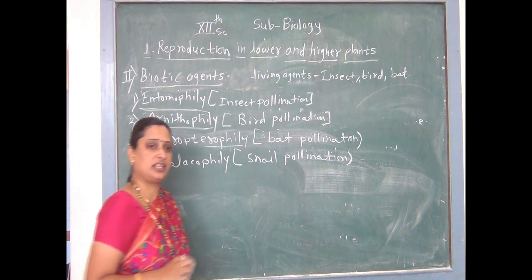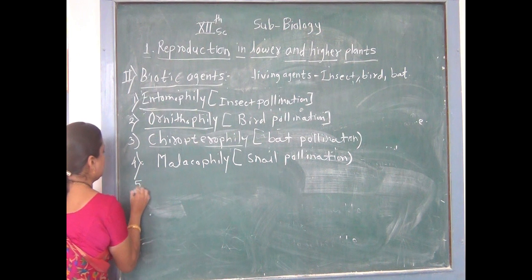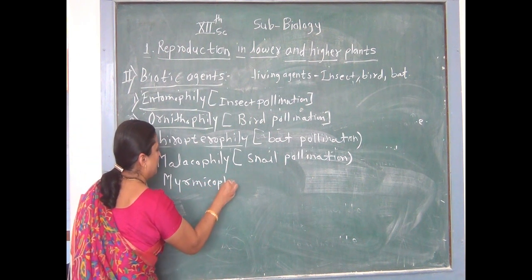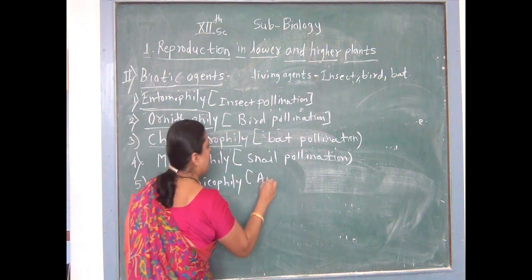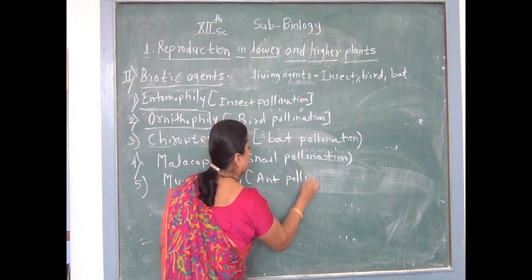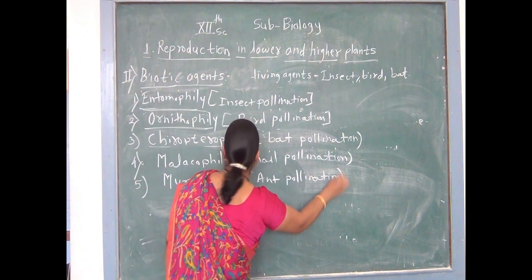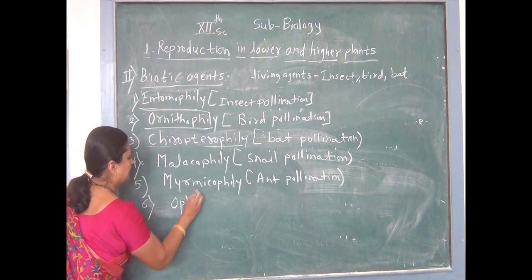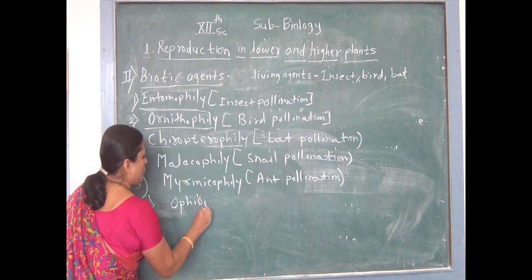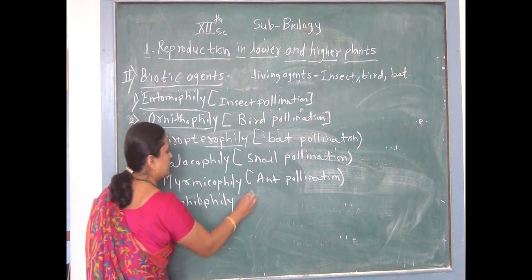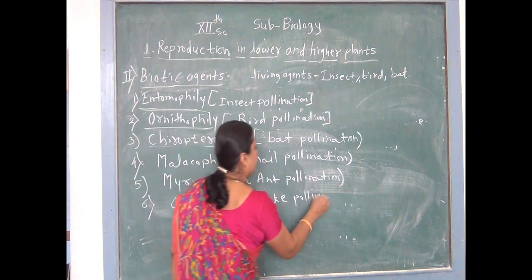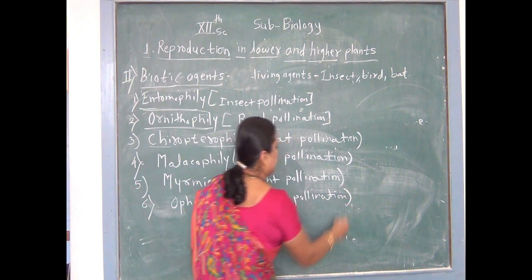Example of snail pollination is chrysanthemum. Fifth one is called myrmecophily, that is ant pollination. Myrmecophily is called ant pollination. And sixth one is called ophiophily, which is called snake pollination. These 3 types are not mentioned in our textbook, but it is important for the NCERT syllabus.